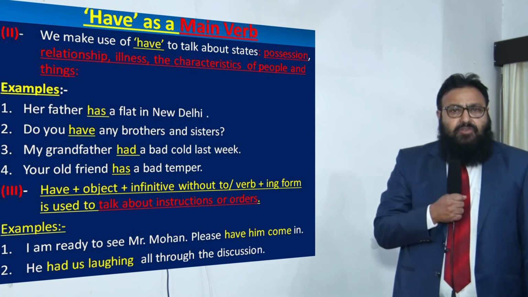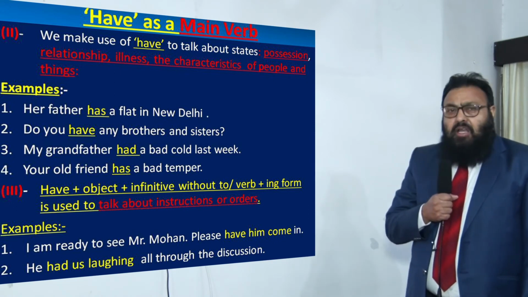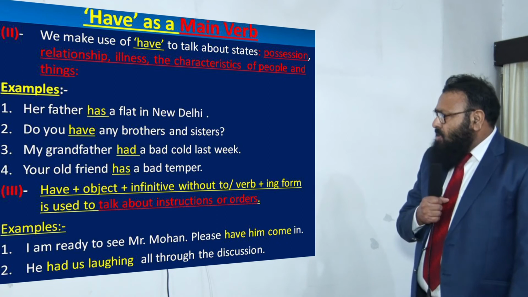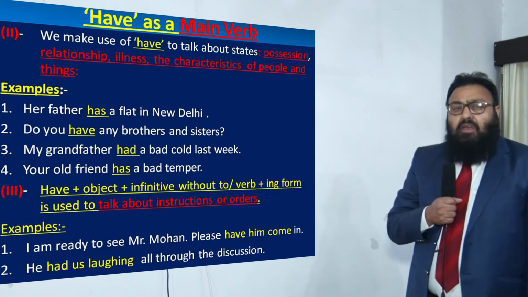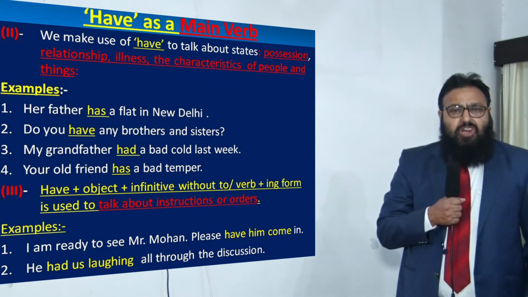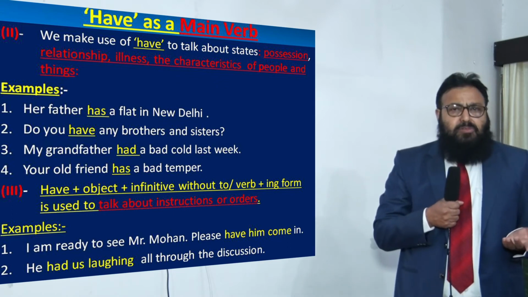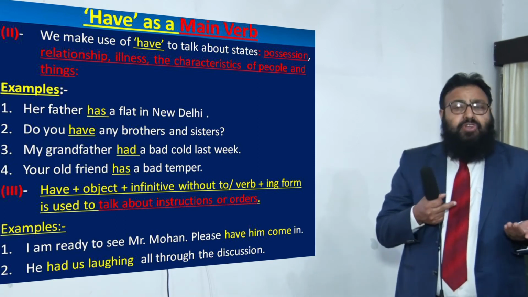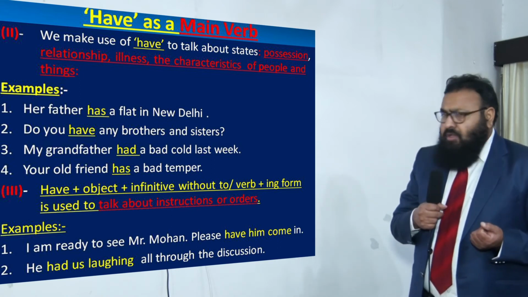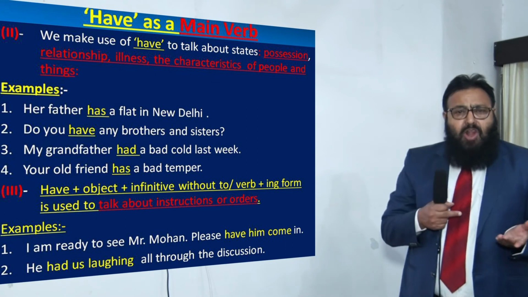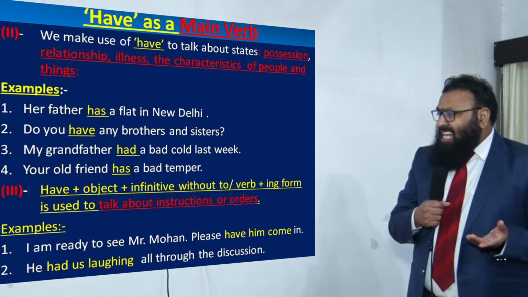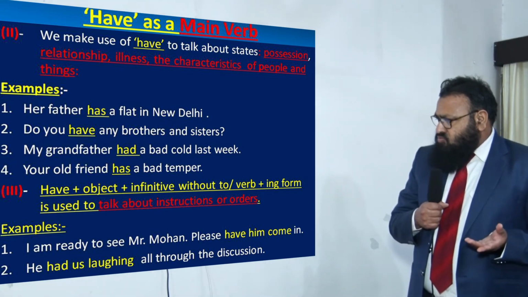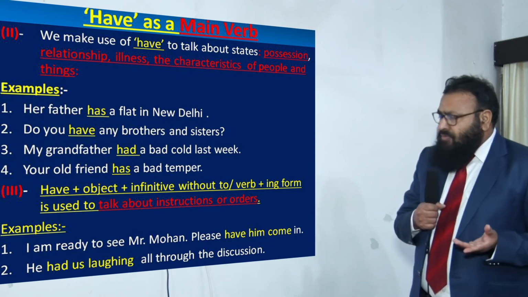Now the third use of have as a main verb is have plus object plus infinitive without to, or have plus object plus verb 1 plus ing, which is used to talk about instructions or orders. Examples, dear children, are, I am ready to see Mr. Mohan. Please have him come in. So have is used in the sense of order, a polite order here. He had us laughing all through the discussion. Now once again, had is used in the sense of instruction.